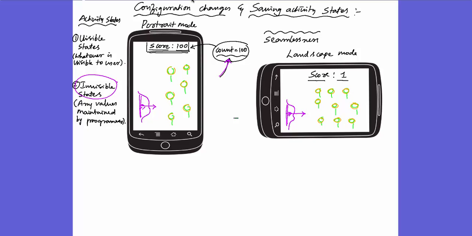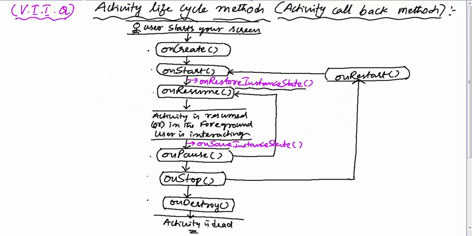In the last session, we understood that in case of configuration changes, or when the user rotates a phone, the OS will kill our activity and recreate it by calling 8 methods, that is onSaveInstanceState, onPause, onStop, onDestroy, and onCreate, onStart, onRestoreInstanceState, and onResume. That means for every phone rotation, the OS will kill your activity and recreate it by calling 8 methods.